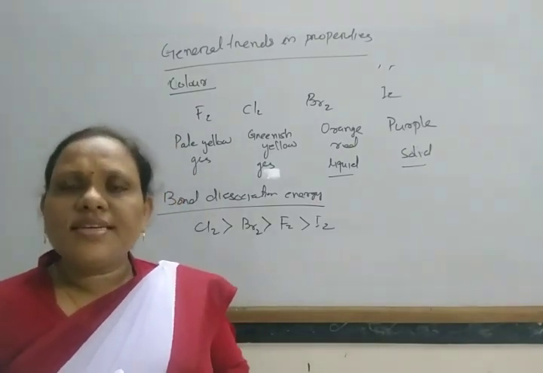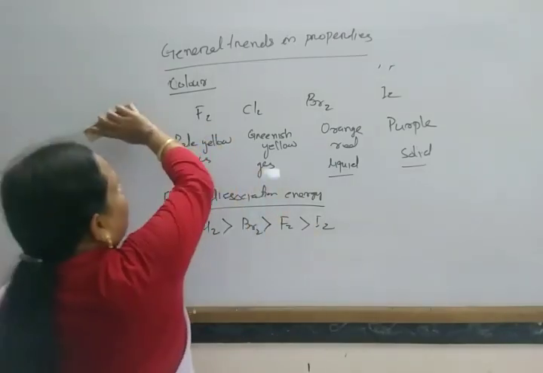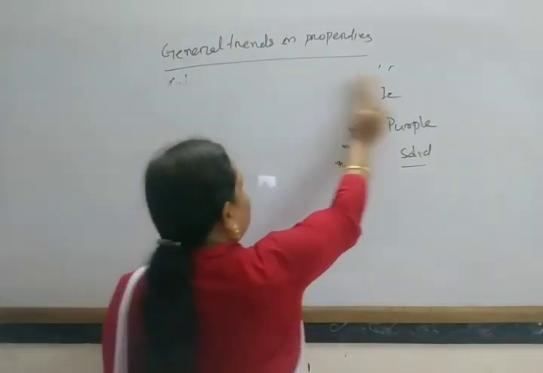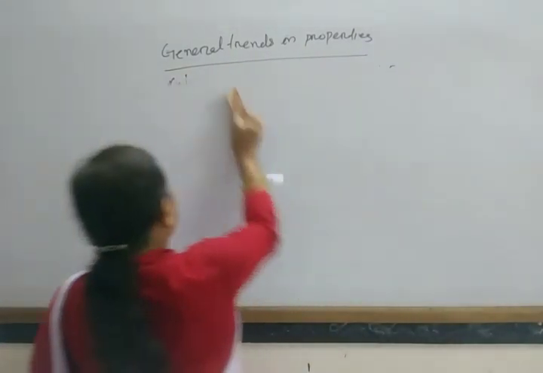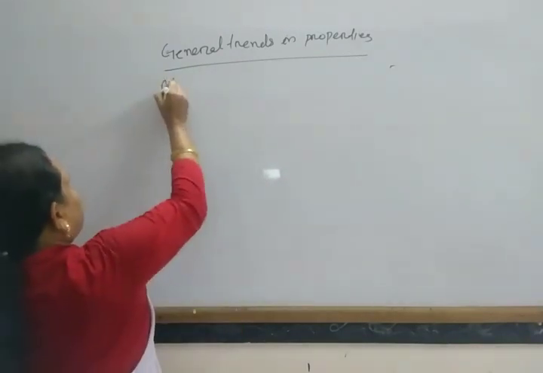Next come to general trends in chemical properties. First come to oxidation state.